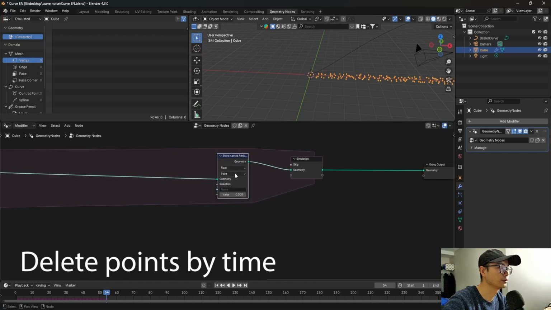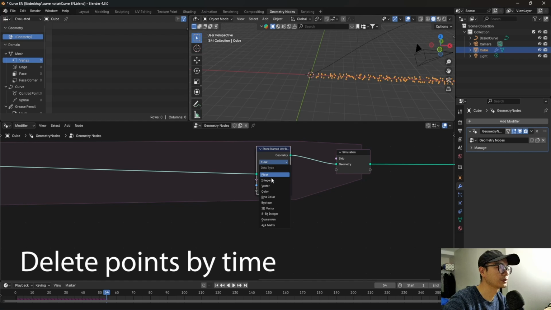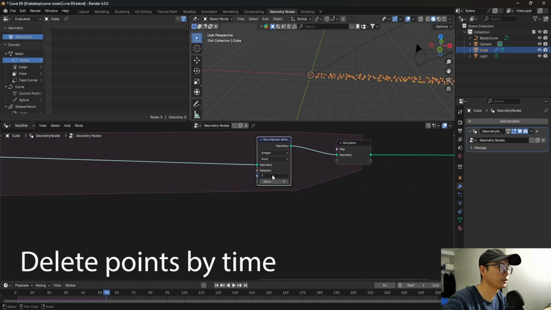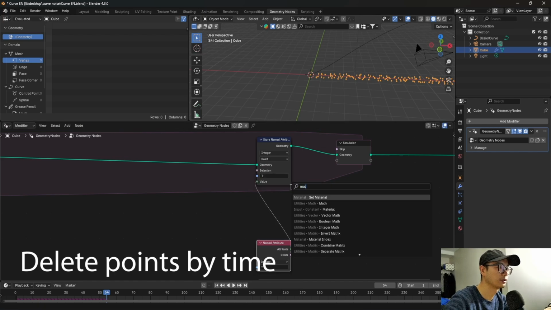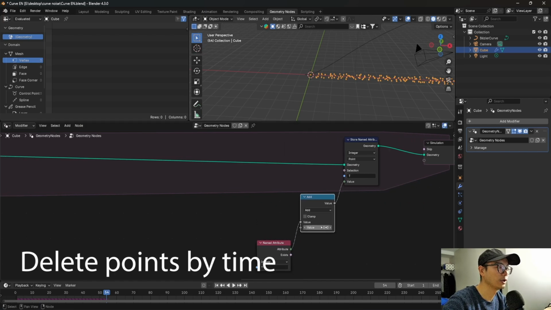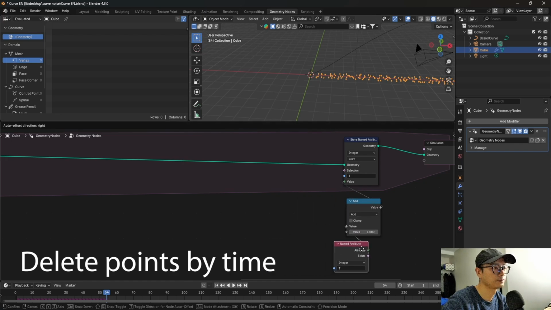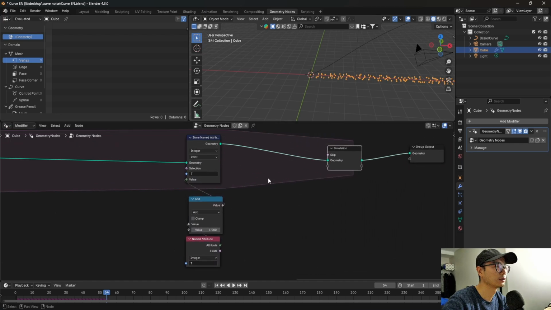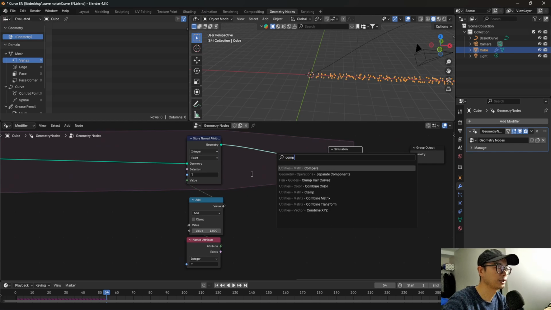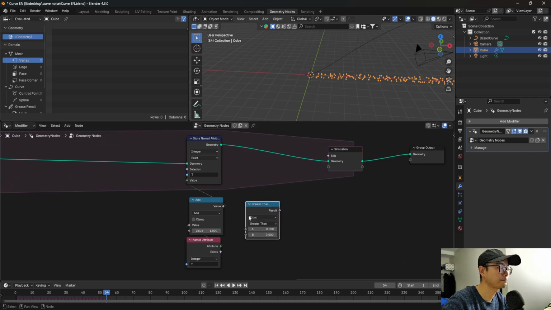We need to store an attribute, integer. I call it time. So name the attribute, and it's also time. So every frame I will add 1. And I will use compare here to compare this value with maybe 100.